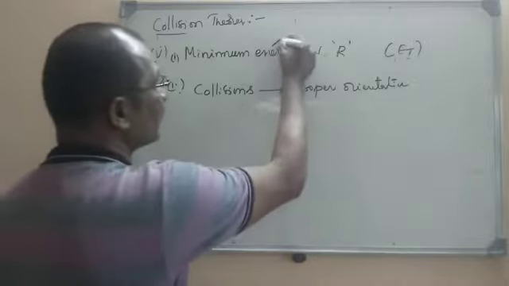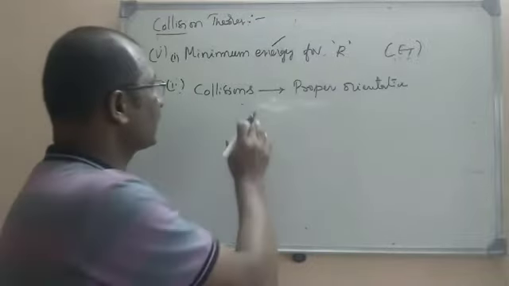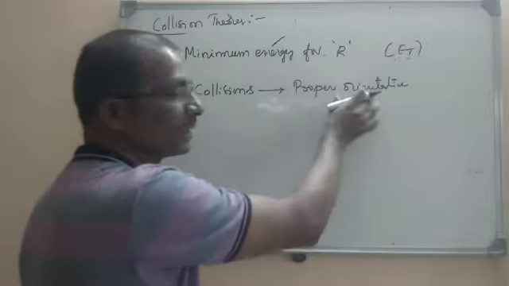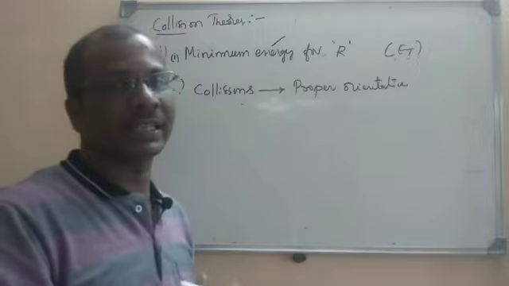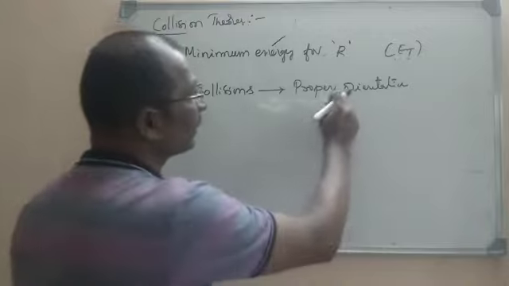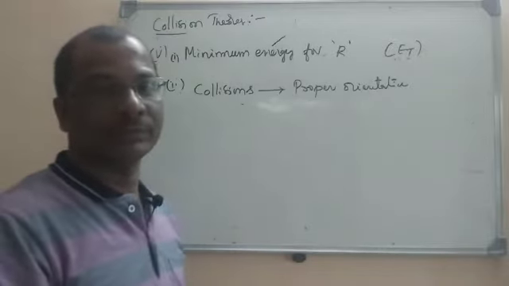First, the colliding molecules should have minimum energy, that is, threshold energy. Second, orientation. If they have minimum energy but there is no proper orientation among the reacting molecules, nothing but the direction or path, that will not give any product.